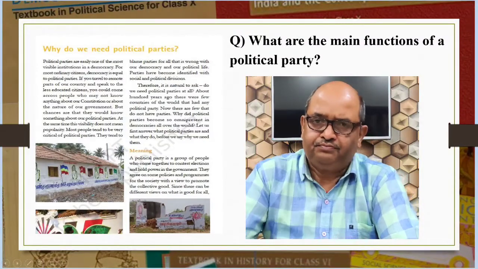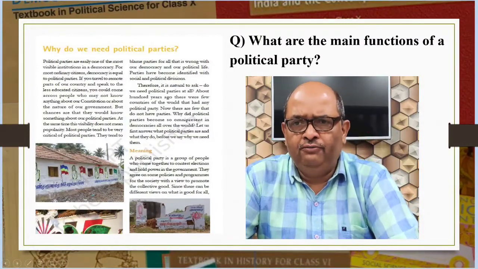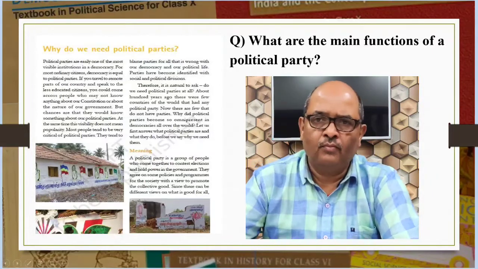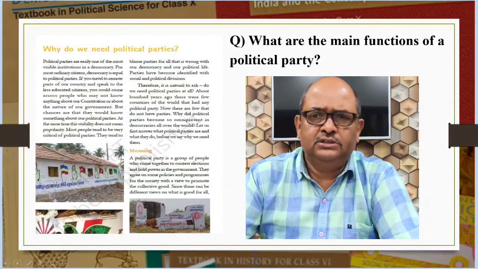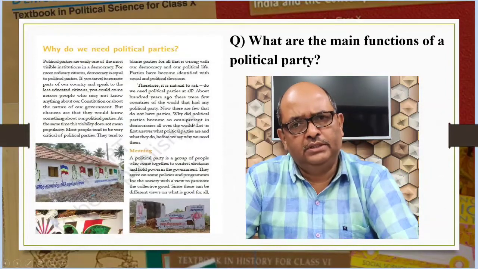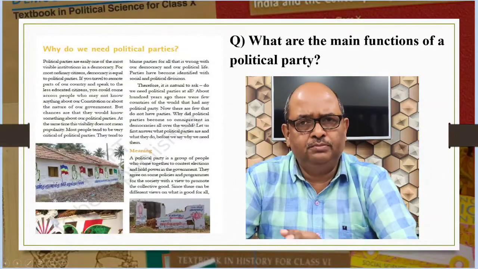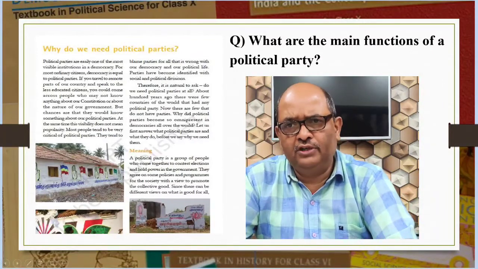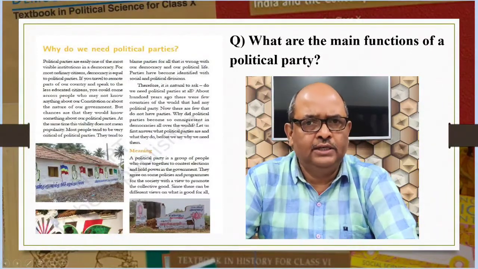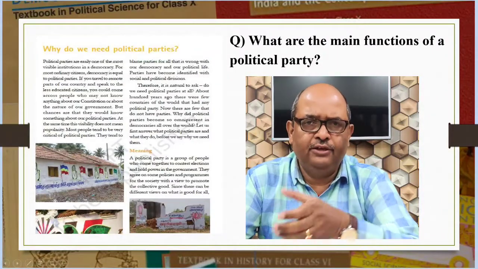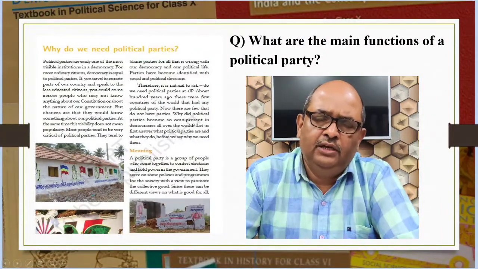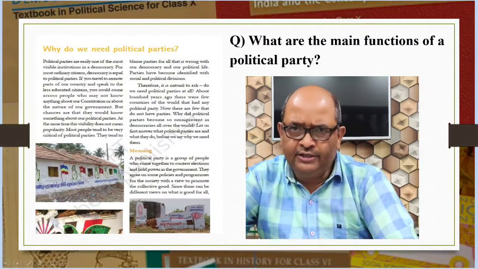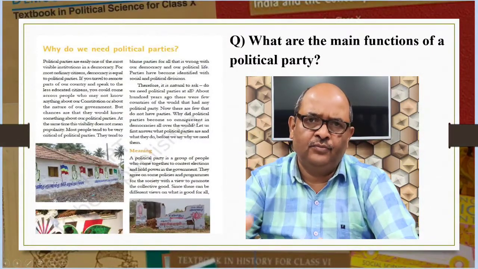Question number 1. What are the main functions of a political party? There are 7 functions given in your book, but as you know, our question pattern is 1, 3 and 5 marks. So pick any 5 functions that you feel are important and write them point-wise. First, parties play a decisive role in making law for the country. Then write a few lines on that.